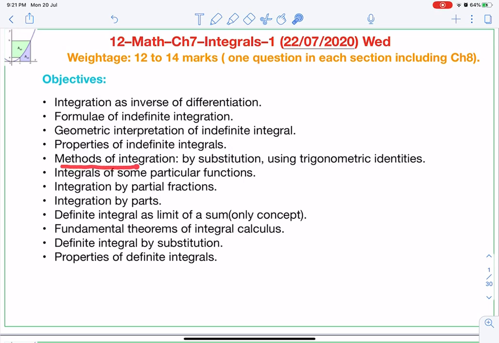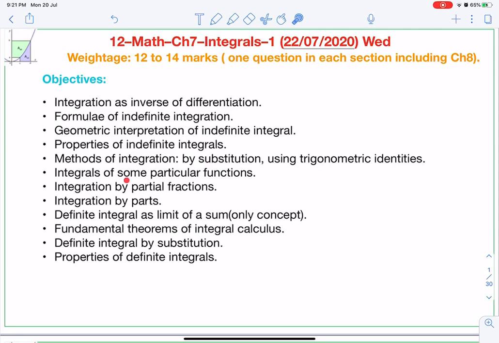Then methods of integration, different methods we are going to study. Substitution method, using trigonometric substitution also. So we will see how to do algebraic substitution and trigonometric substitution.